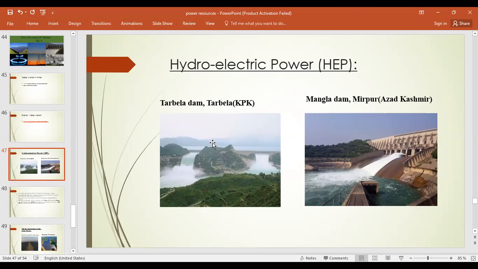Disadvantages are that the generation of HEP requires rough topography, so that good head is available for running the turbine, right? Such areas are mostly located in the mountainous north of Pakistan. It is sparsely populated and least economically developed, and again a huge capital investment is required to build proper enabling structure to generate HEP.